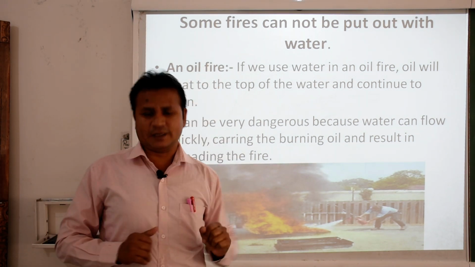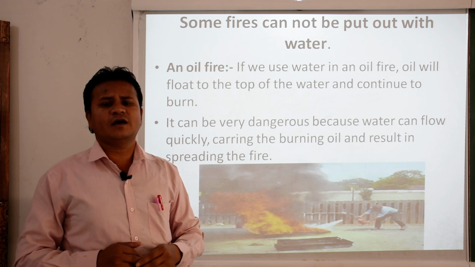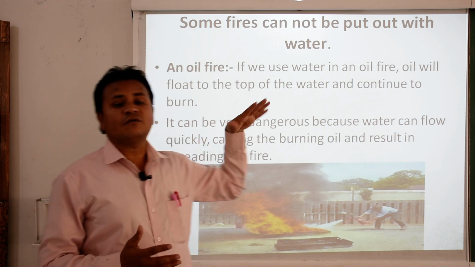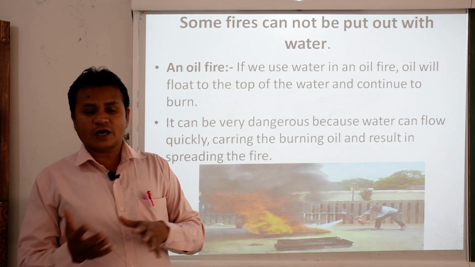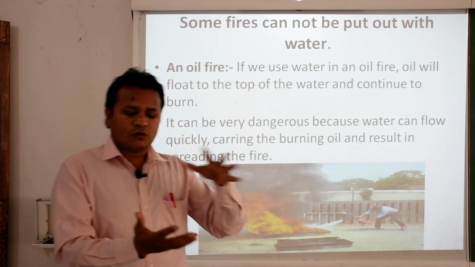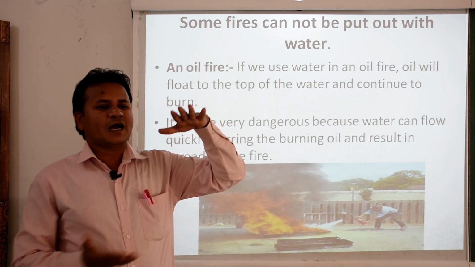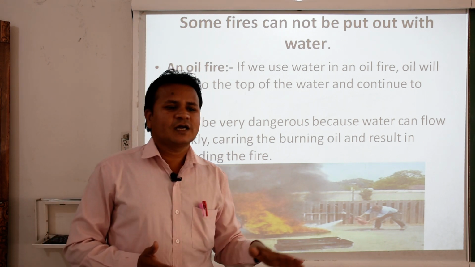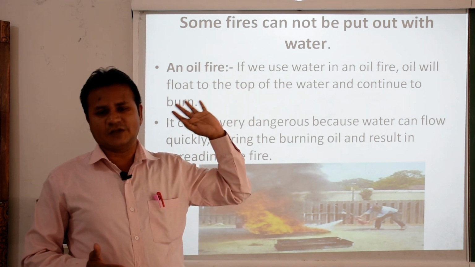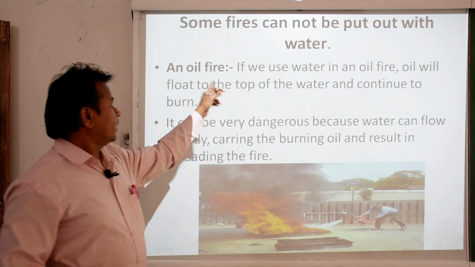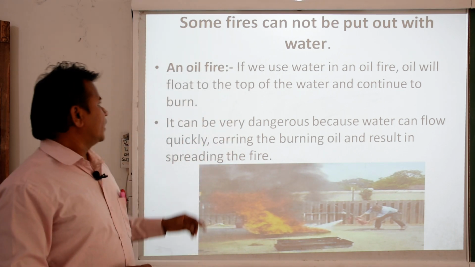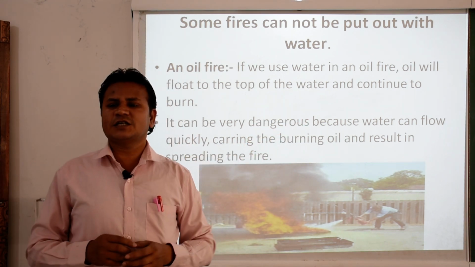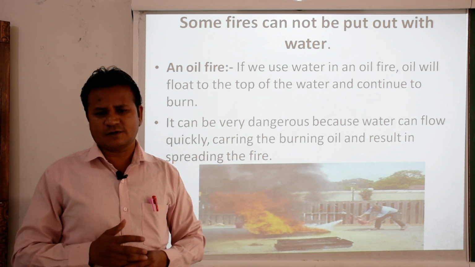Like an oil fire. If we talk about an oil fire, we cannot use water. If you use water, definitely it will spread very fast. Why? Because if you pour water over it, the oil will float over the water, and you know that water spreads very fast. With the water, the fire also will reach here and there, and it could be very dangerous. The oil will float to the top of the water and continue to burn. Instead of stopping it, you are spreading it by using water.